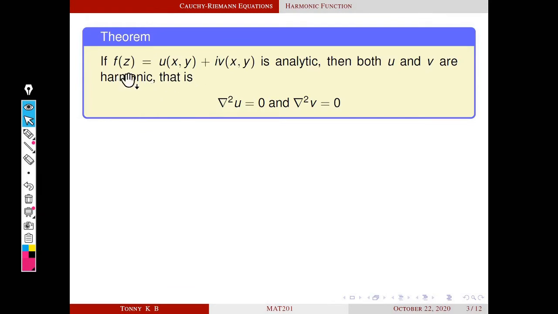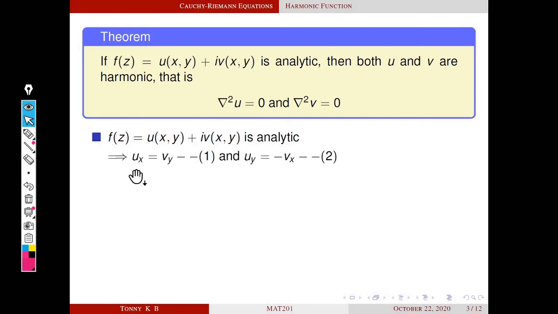Next result, if f of z equal to u plus iv is analytic, then both u and v are harmonic. That means u and v satisfy Laplace equation. Its proof is very simple. Our assumption is f of z equal to u plus iv is analytic. We know that if a function is analytic, then both satisfy CR equations. That is ux equal to vy and uy equal to minus vx. This is our equation number 1, this is our equation number 2.